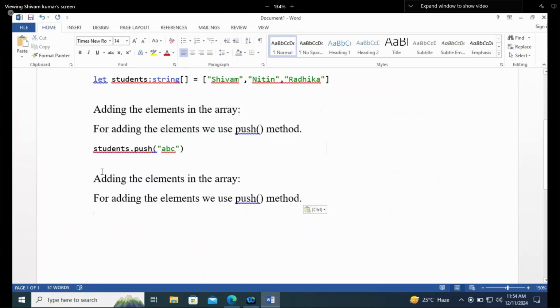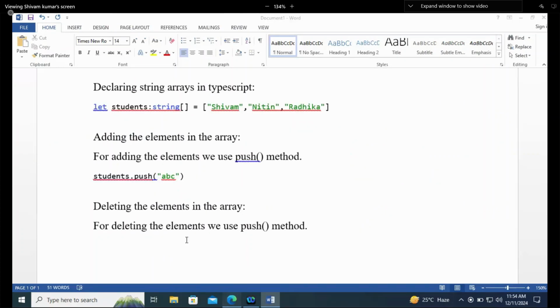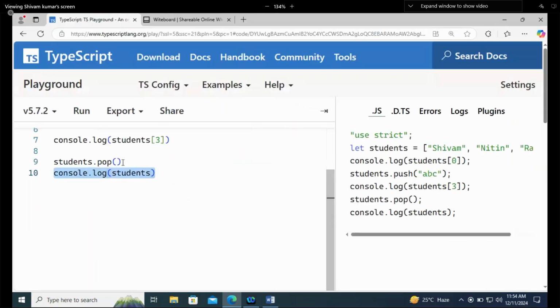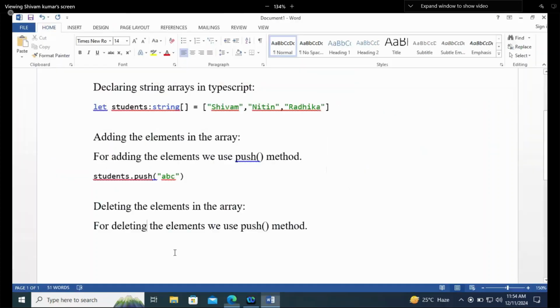Same way we can write deleting the elements in the array. But you know one thing, that deleting or adding will be done at the last. For deleting, what do we use? Pop. Understood?